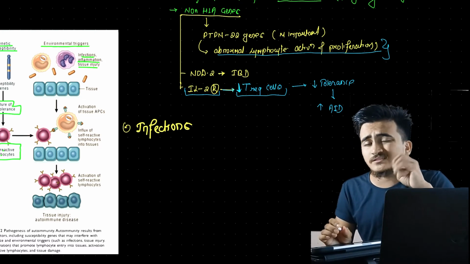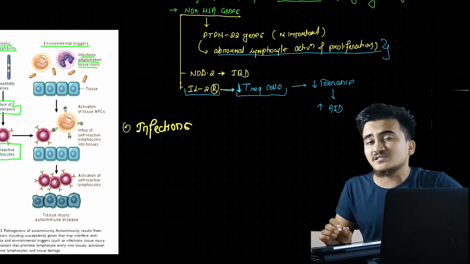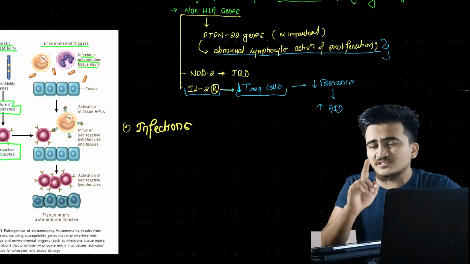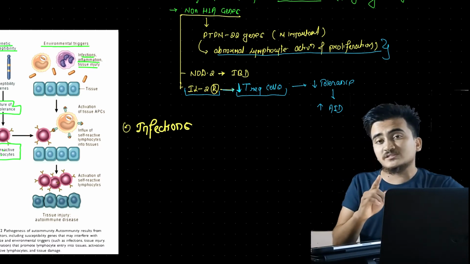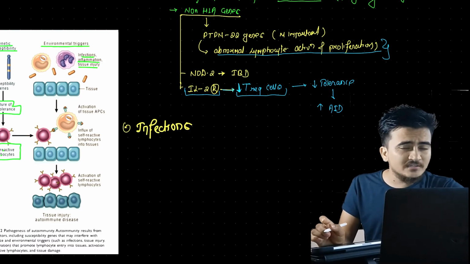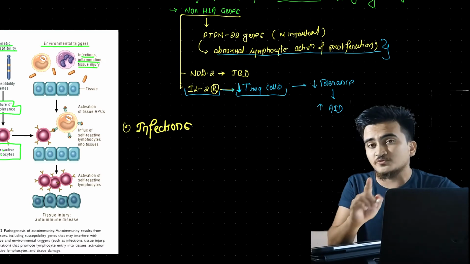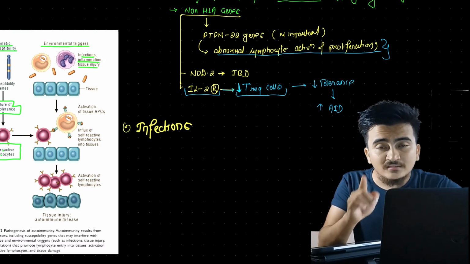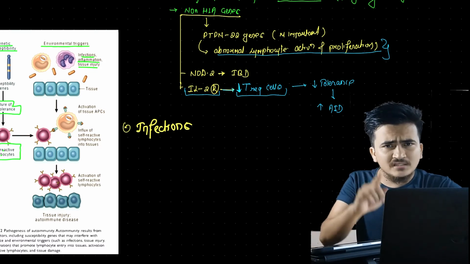If you recall the discussion that we made in T cell and B cell interaction, there were two signals, signal number 1 and signal number 2, and signal number 2 was the co-stimulatory signal. It was arising when there was interaction between the B7 and CD28 molecules.